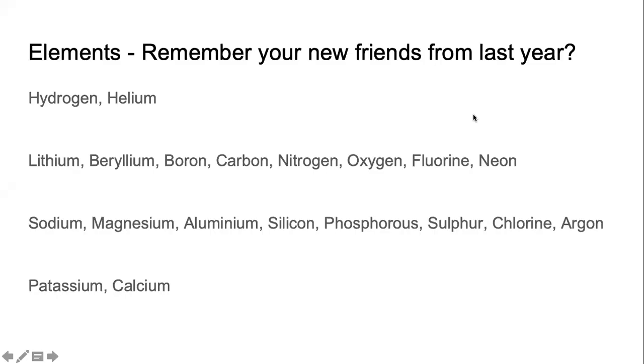Do you remember your new friends from last year? These are your new friends. I not only gave you a list, I gave you a table. Hydrogen, helium, lithium, beryllium, boron, carbon, nitrogen, oxygen, fluorine, neon, sodium, magnesium, aluminum, silicon, phosphorus, sulfur, chlorine, argon, potassium, calcium.